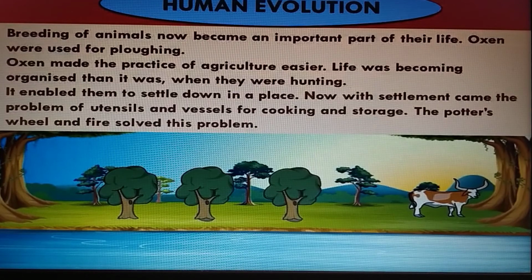Life became more organized than it was when they were hunting. It enabled them to settle down in a place. Now, with settlement came the need for pots and vessels for cooking and storage.